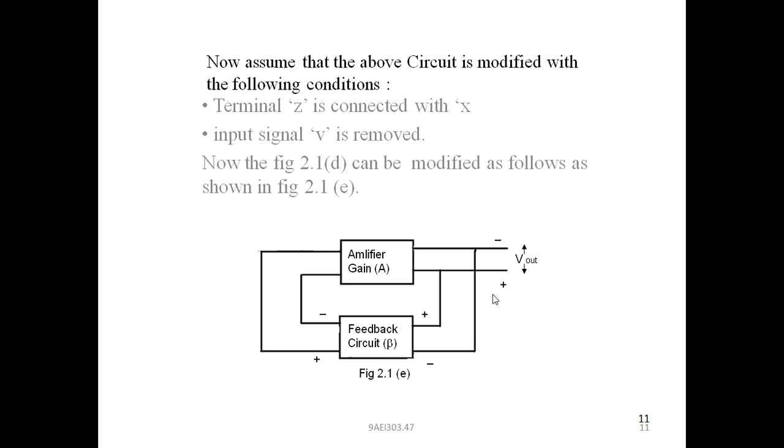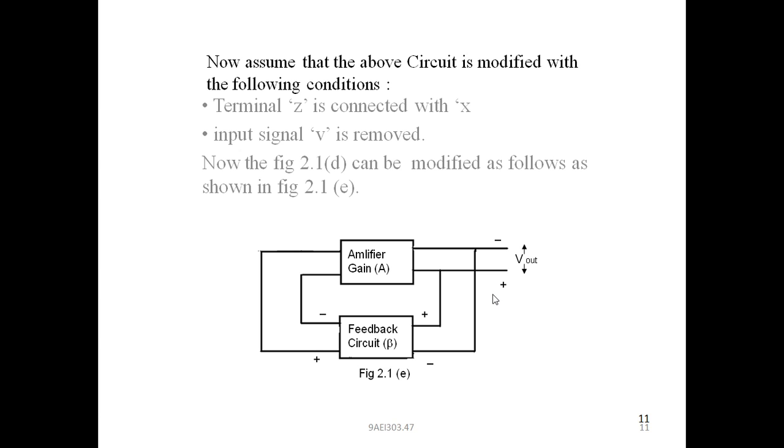So this is the modified diagram. In this block diagram, what we have done is that Z and X are connected. In the earlier block diagram, it was open circuit. Now it is closed. When it is closed, what will happen? The feedback circuit's output signal now acts as the input to the amplifier block.